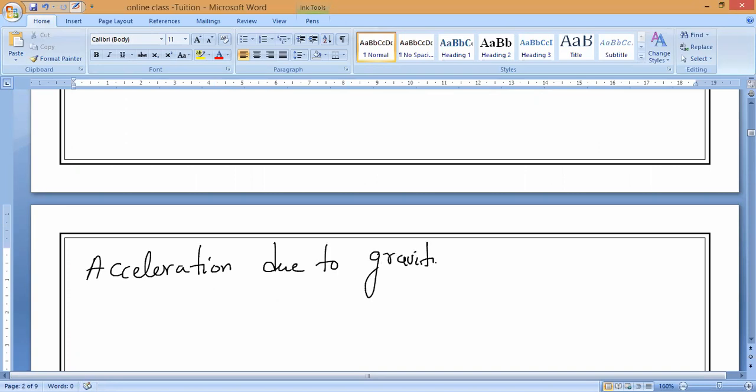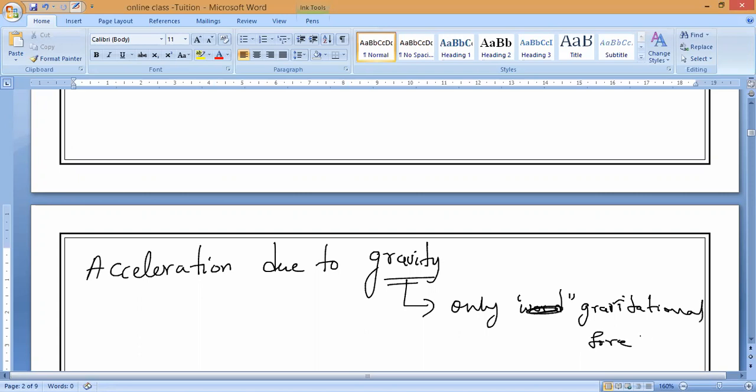Acceleration caused by gravity. Gravity, in what sense? The gravitational force caused by Earth. Remaining things we call gravitational force only, but Earth alone we call gravity.